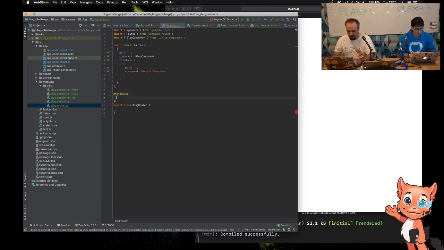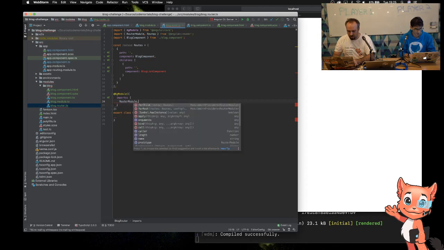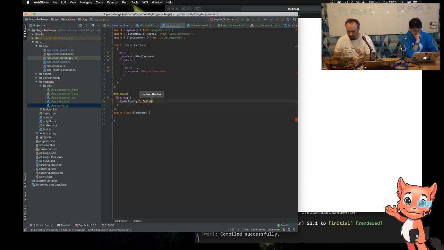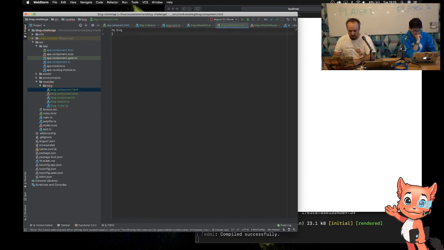It needs to then actually use it. So this is the bit that becomes interesting. Again, we have an import in here, and we use the router module, and we say forChild, because this will be a child, and we're going to use those roots that are above and make those available through this module. So that's how we create some simple roots. It's going to have the blog component, and that's going to have something inside it. To make that work, this needs to have a router outlet in there, and that will be where the blog list component will get injected when we're on the list page.